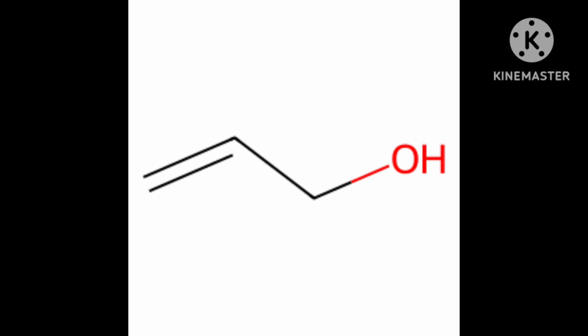Already I have discussed, now I am again briefing you. Primary alcohol means the carbon to which OH is attached is attached with only one carbon. If it is attached with only one carbon, then that is called primary. If it is attached with two carbons, then it is called secondary. If it is attached with 3 carbons, it is called tertiary.